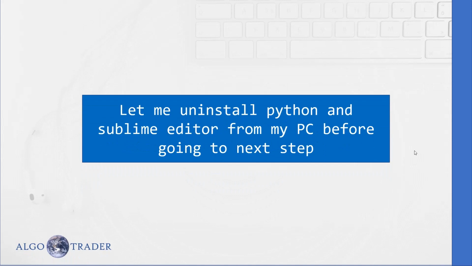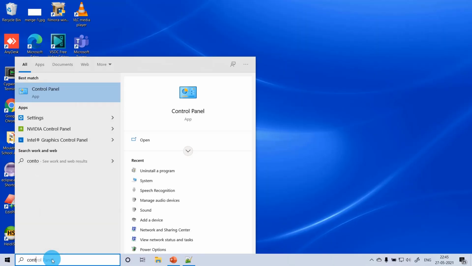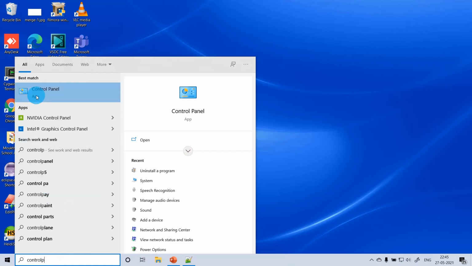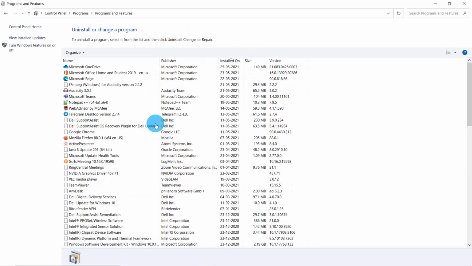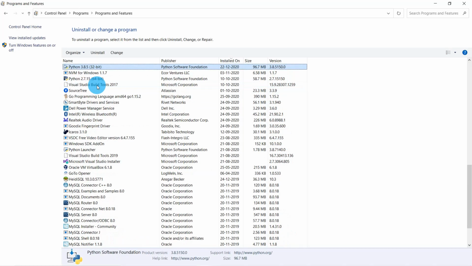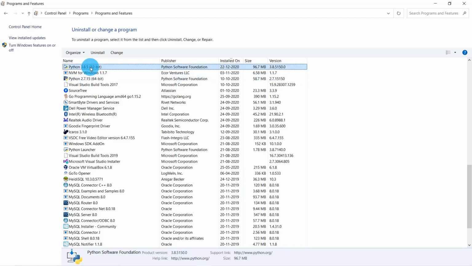Let me first uninstall Python and Sublime Editor software from my PC before going to the next step. I'm searching control panel here. Then going to programs and uninstall a program. Let me find Python 3.8.5 and Python 2.7.15. I have two versions of Python installed on my PC for different purposes. I'm going to uninstall both of them.